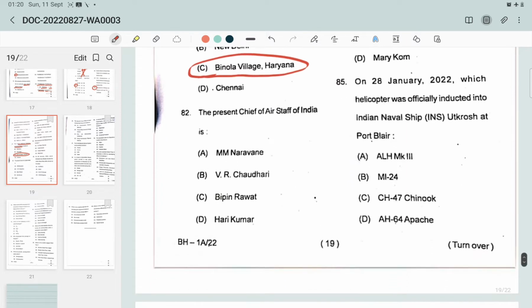Next question: the present Chief of Air Staff of India is option A MM Naravane, B VR Chaudhari, C Bipin Rawat, D Hari Kumar. The correct option is VR Chaudhari. Air Marshal VR Chaudhari replaced the former Chief of Air Staff, Rakesh Singh Bhadauria. Now the present Chief of Air Staff is VR Chaudhari.